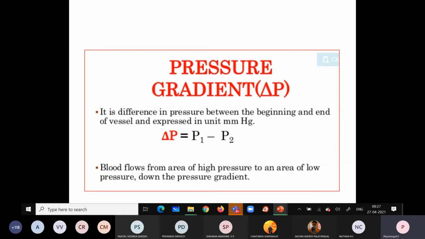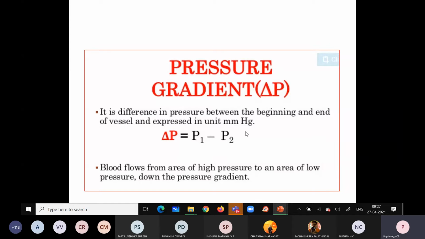Okay, what is the pressure gradient? It is the difference in pressure between the beginning and end of the vessel. What is the difference in pressure between the beginning and end of the vessel called? Pressure gradient. It is expressed in millimeter of mercury.